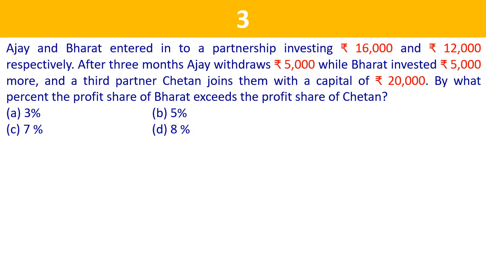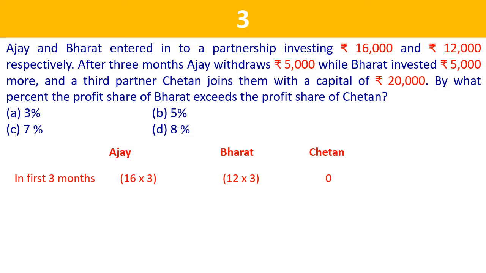Now here we need to consider the investment for the first 3 months and the investment for the next 9 months. In the first 3 months, Chetan was not existing, only Ajay and Bharat were there. Let us say Ajay has invested 16 rupees for 3 months and Bharat has invested 12 rupees for the first 3 months, and Chetan was not there. So how it will be? Ajay's investment will be 16 into 3, Bharat's will be 12 into 3, and Chetan we can write as 0.